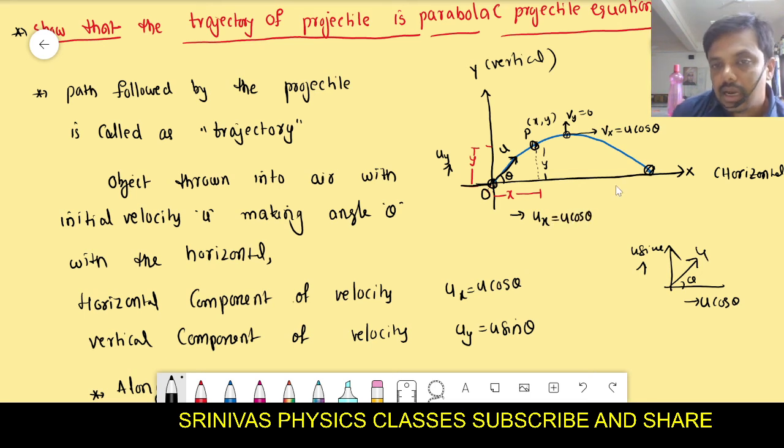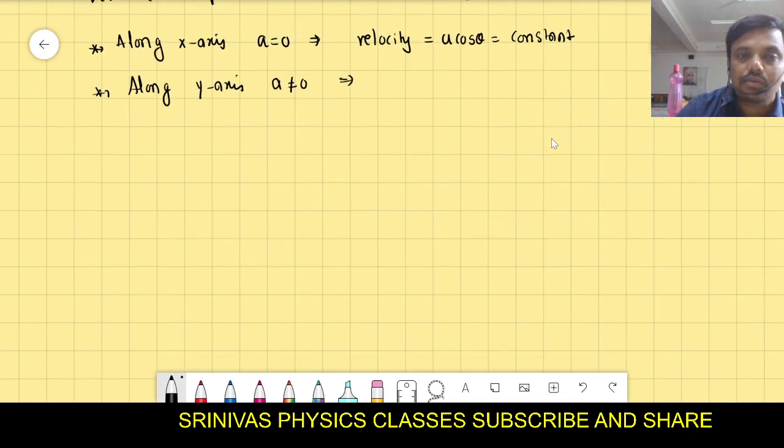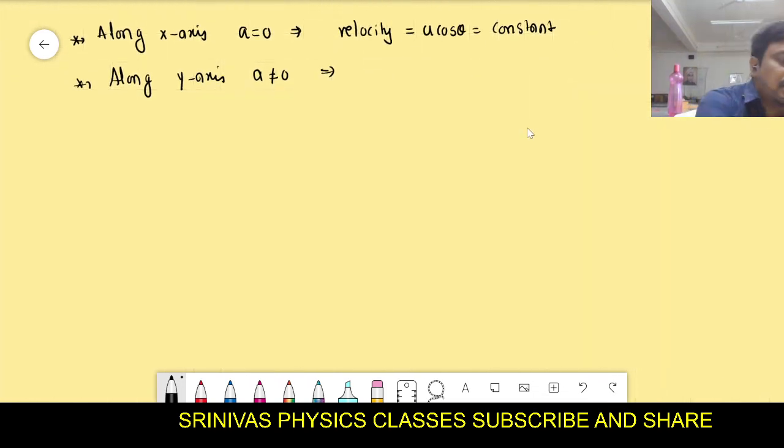Let us see. Along the horizontal the velocity is constant because there is no acceleration, but along the vertical the velocity decreases while going up, and at the highest point the vertical velocity becomes zero, and while coming down again the velocity increases. Very simple matter. That is the velocity along the y-axis. If you throw any object, it will decrease, and at maximum height it will become zero.